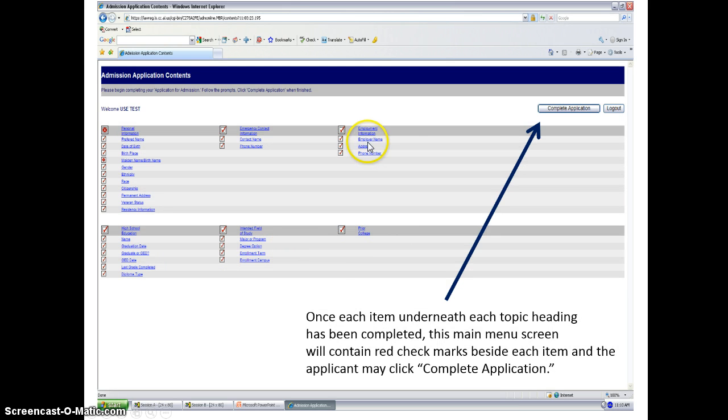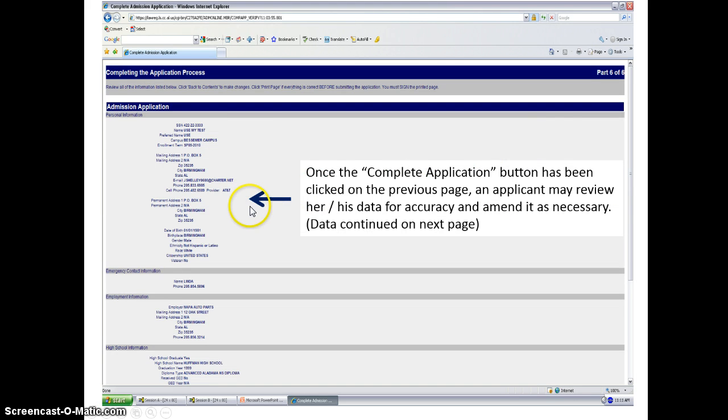Once all of the fields under all the major headings have been entered, you will click Complete Application. You should see red check marks beside each field entry. This indicates that each field has been successfully input. Once you click the Complete Application button, you will see this page. Check this information for accuracy. Amend it if necessary.